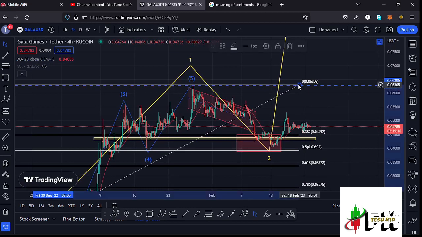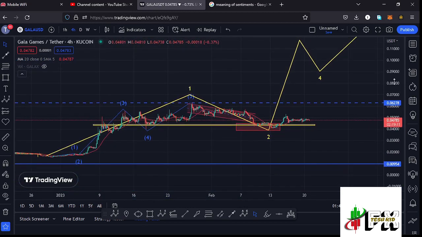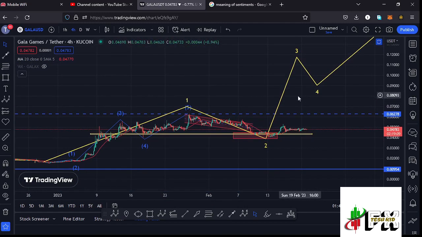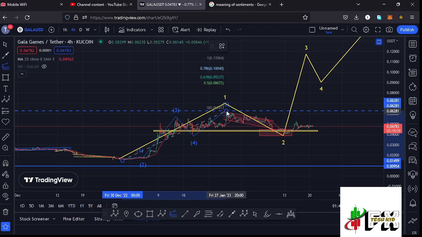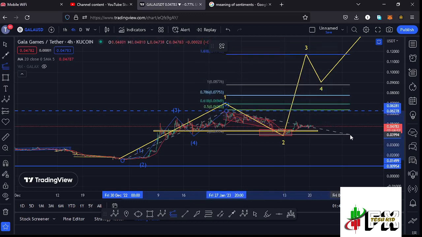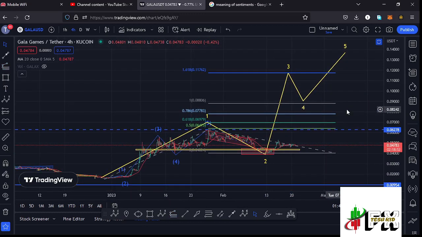And after fully maximizing our red target area in the formation of that wave 2, I now believe that whatever we are seeing is the formation of this wave 3, and sketching out minimum target areas to the upside in the formation of this wave 3 by connecting the trend based Fibonacci from the low of the first wave to the high of that wave 1, then dragging the fibs to the low of the second wave. That gives me a minimum target area to the upside in the formation of that wave 3 at the fib level 1.618, and that is at around the $0.1172 mark, and it is within that target area that I'm expecting to see the high for that larger ABC count 3.